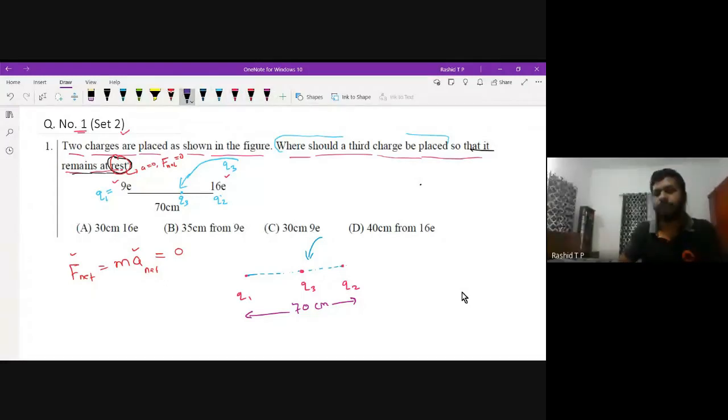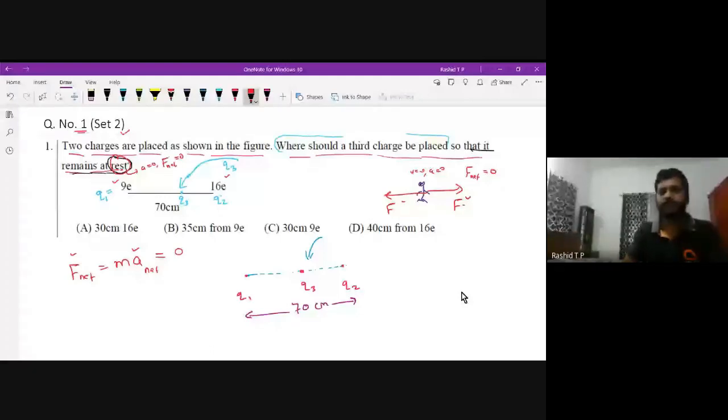Suppose one man is here and somebody is pulling this man from this side with a force F, and from this side with a force F. This man cannot move anywhere; his velocity will be zero, acceleration will be zero. That is the net force acting on this body. If both are the same forces, then the net force acting on this body will be zero.